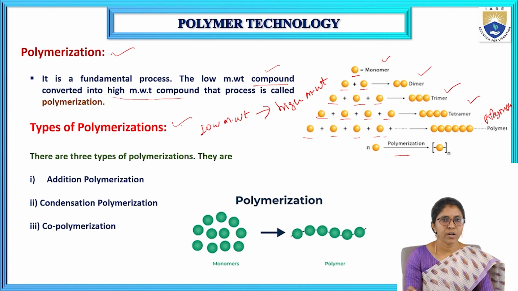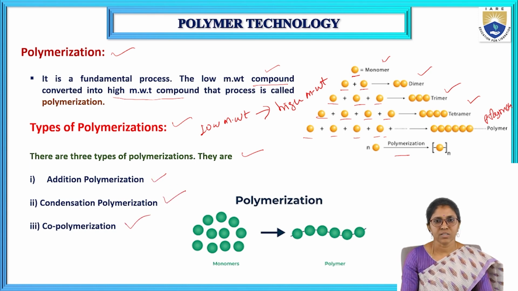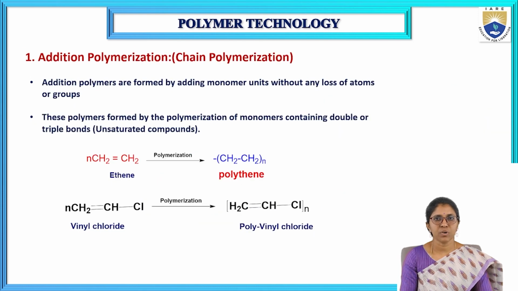Types of polymerization. There are three types of polymerization: addition polymerization, condensation polymerization, and co-polymerization. Polymerization is the process of converting monomer to polymer. So what is addition polymerization?